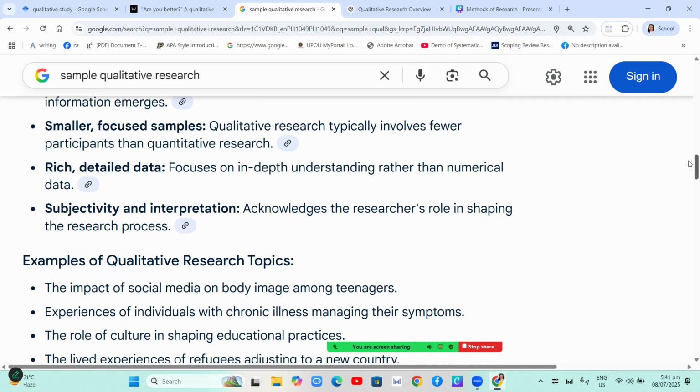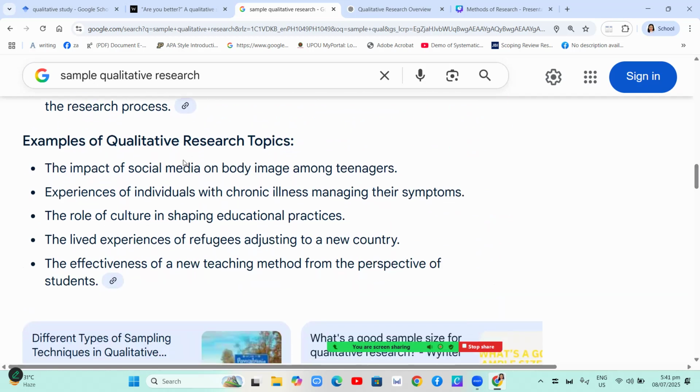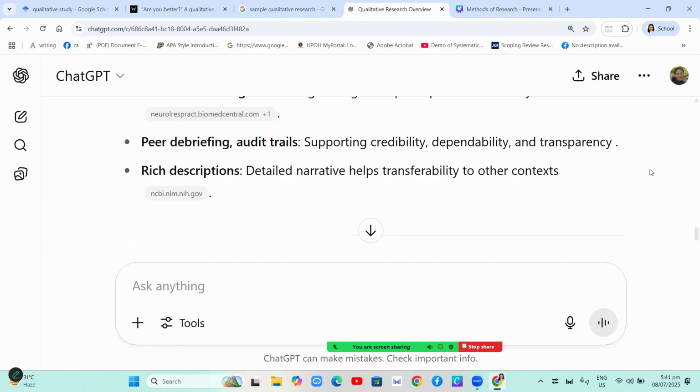So let's have some examples of qualitative research topics. The impact of social media on body image among teenagers, experiences of individuals with chronic illness managing their symptoms, the role of culture in shaping educational practices, the lived experiences of refugees adjusting to a new country, or the effectiveness of a new teaching method from the perspective of the student. So those are the examples of qualitative research topics. So let's continue.